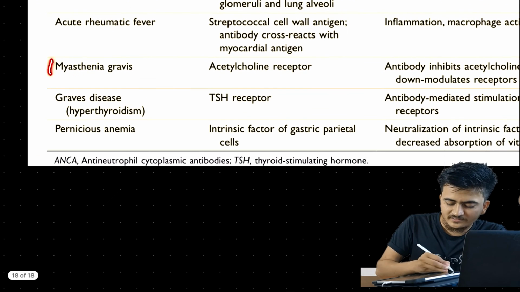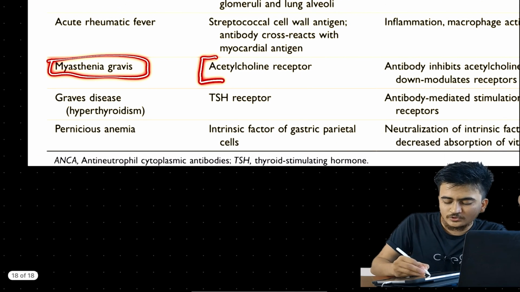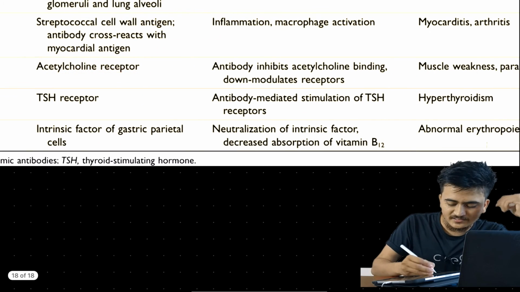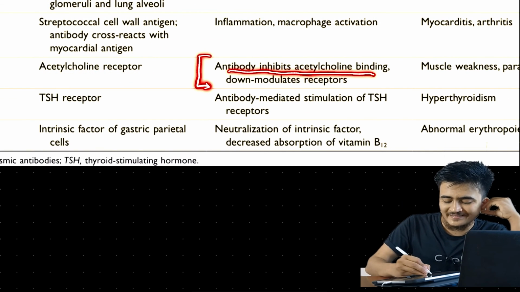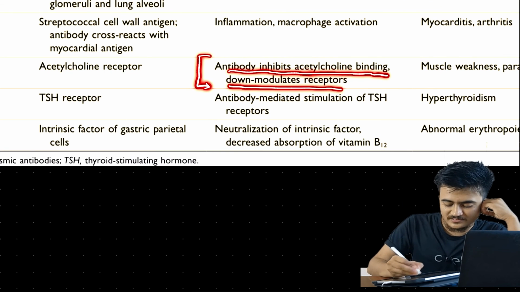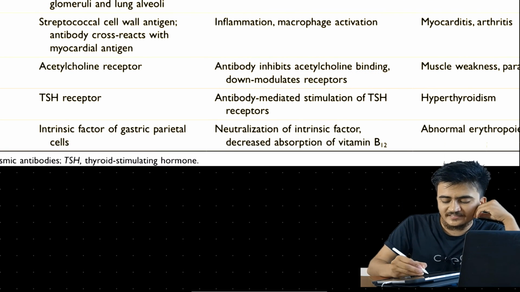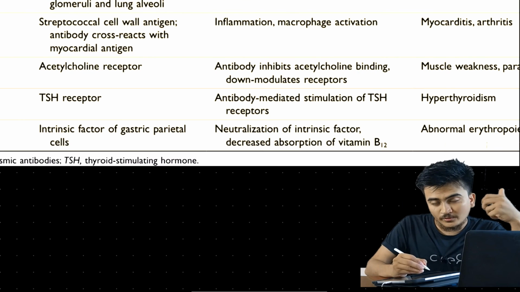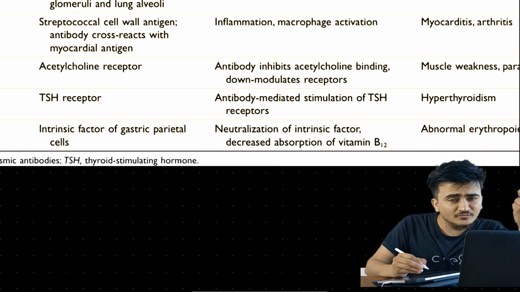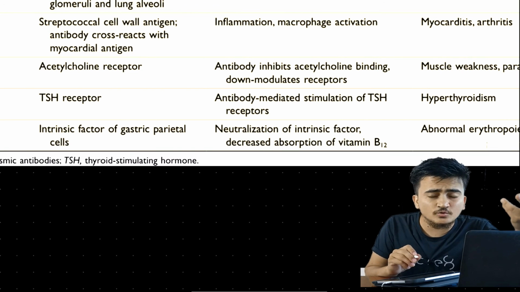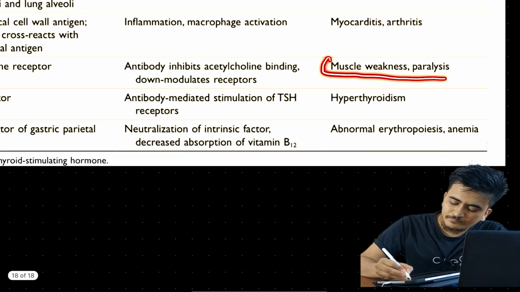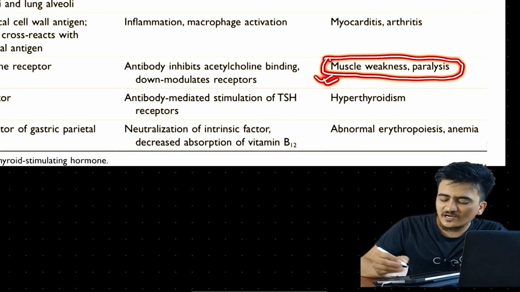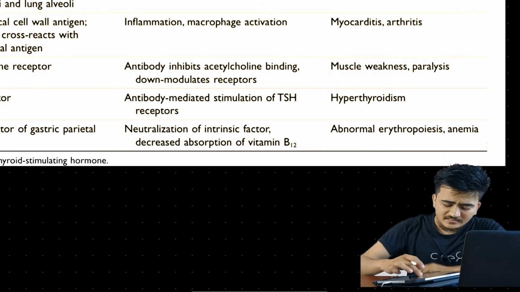Similarly, in myasthenia gravis, the target antigen is the acetylcholine receptor. The antibody inhibits acetylcholine binding and down-modulates the receptors. The antibodies occupy the site where acetylcholine was supposed to bind. So the pathological manifestations are muscle weakness and paralysis.